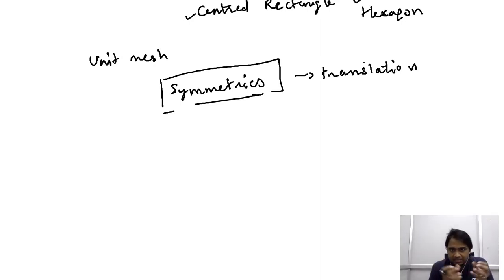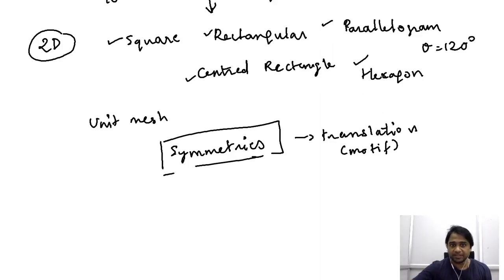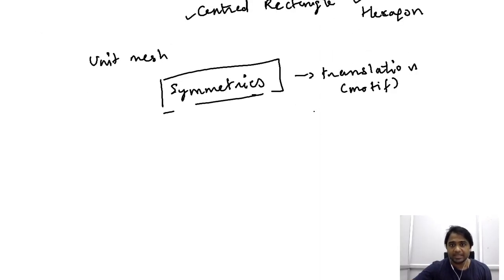This local arrangement is what we refer to as a motif, and the unit mesh is a form of motif. So we have a motif, and since we are restricting ourselves to 2 dimensions, if we are able to repeat this motif along the plane and recreate these different lattice planes that we are considering, then it means that that particular lattice plane exhibits translation symmetry.